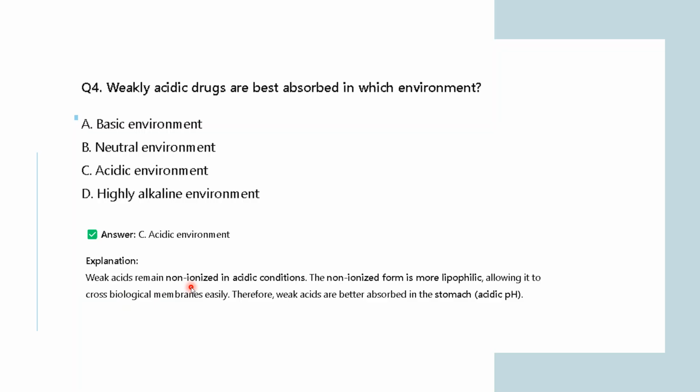Right? So we have taken a similar question in the last slide, which is about ibuprofen. Ibuprofen, being a weak acid, is getting absorbed in the stomach better because of the acidic pH present in the stomach, and weak acids are non-ionized species, and this non-ionized species behaves as a lipophilic group.